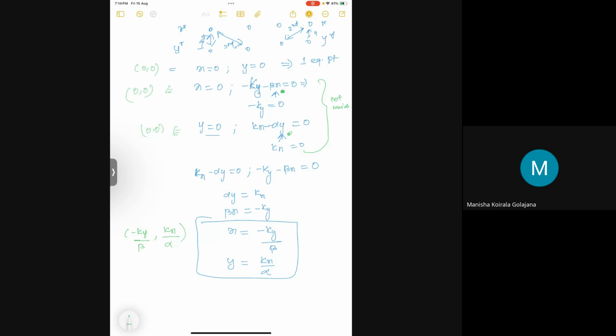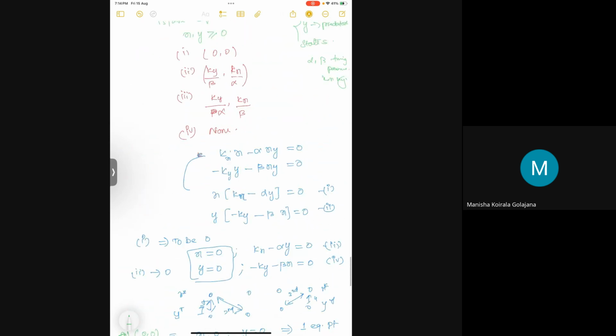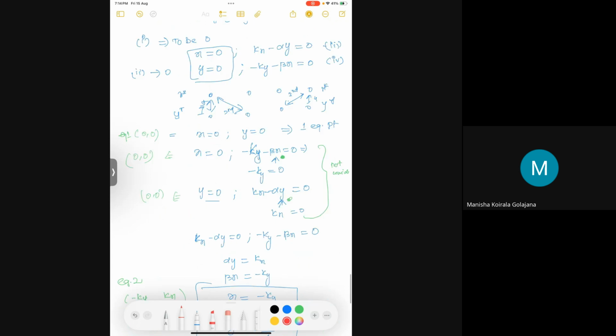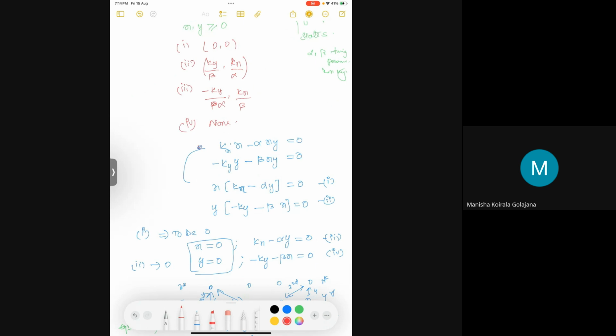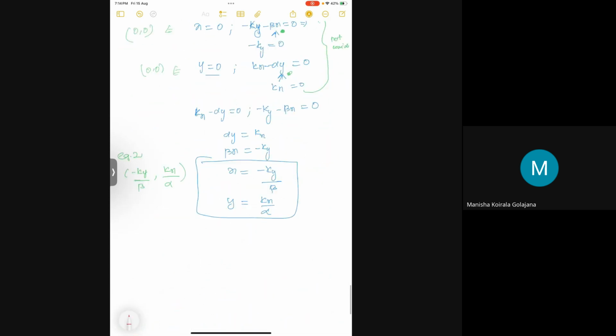One equilibrium point is 0, 0. Another is minus ky by beta, comma kx by alpha. The mistake in this option was that the denominator is right, but they forgot to add the minus here. So this is the right option.